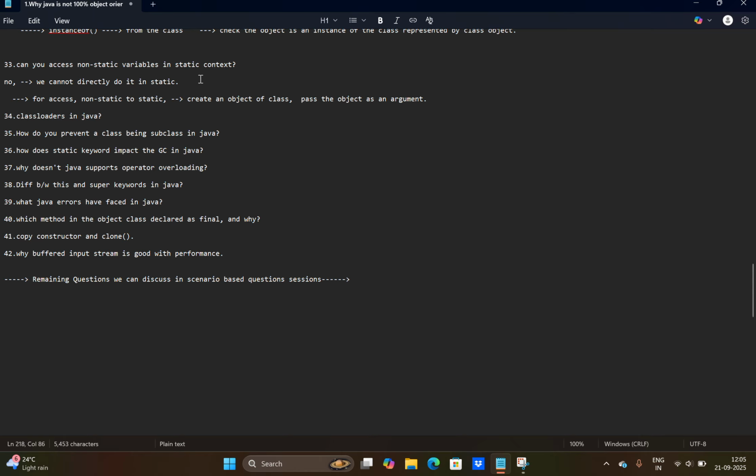Coming to how do you prevent a class from being a subclass in Java, we can use the final keyword. When we are using the final keyword, it cannot be a subclass. And another question: how does the static keyword impact garbage collection in Java?